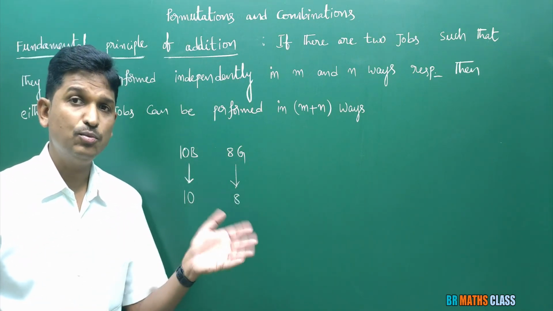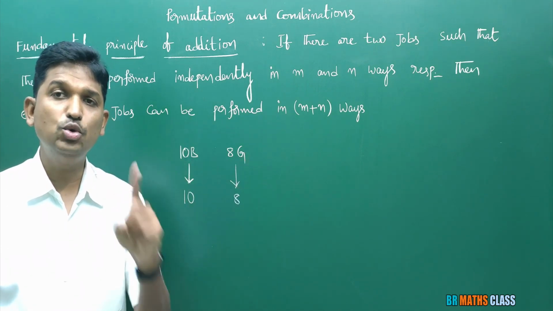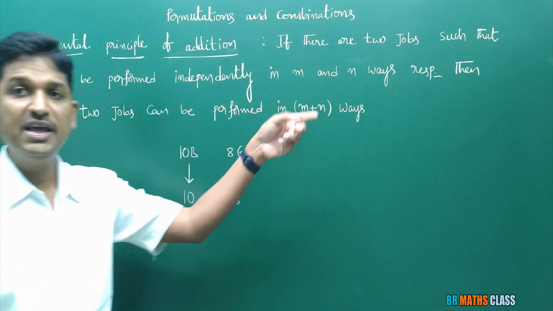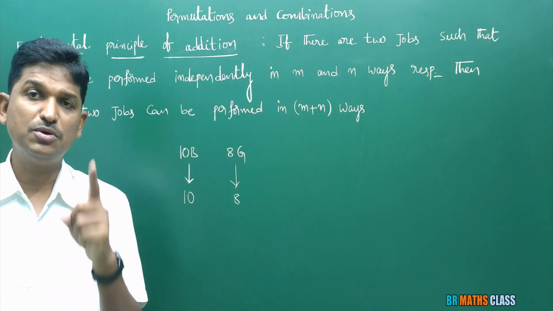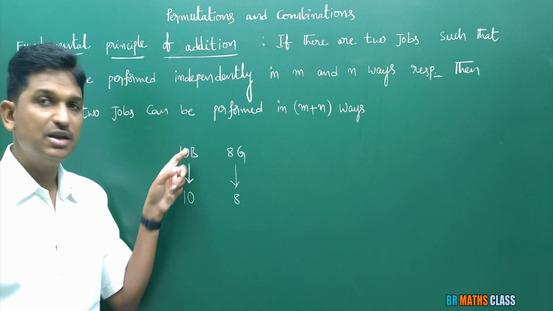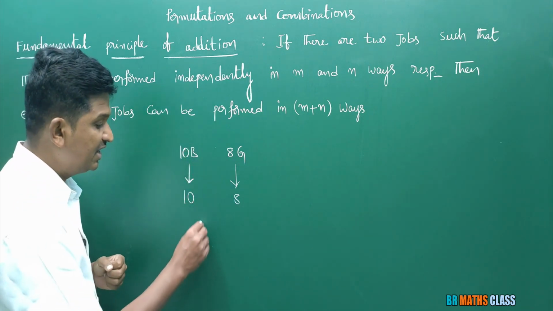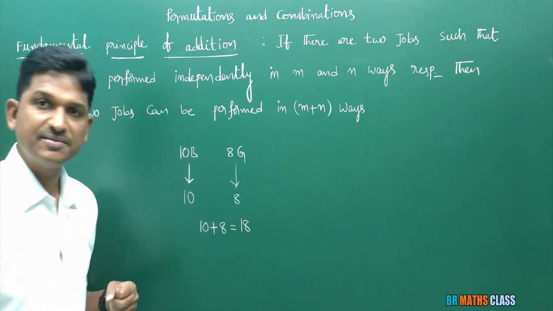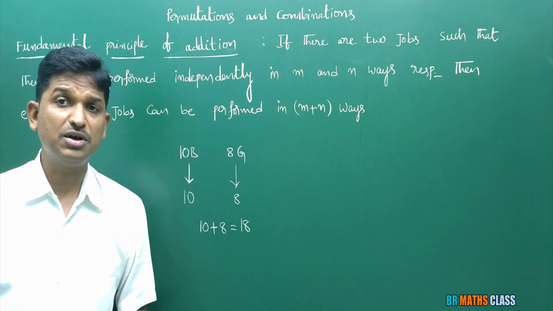Actually, we are not selecting both. We are selecting either a boy or a girl. We will do any one. So what is this saying? Either of two jobs can be performed in m plus n ways. In this case, fundamental principle of addition plays an important role. Here, first work can be done in 10 ways, second work can be done in 8 ways, then the total work can be done in 10 plus 8 ways, that is 18 ways. This is not 80 like fundamental principle of multiplication.